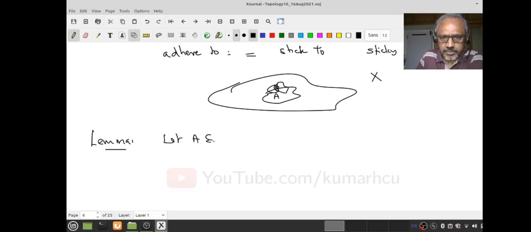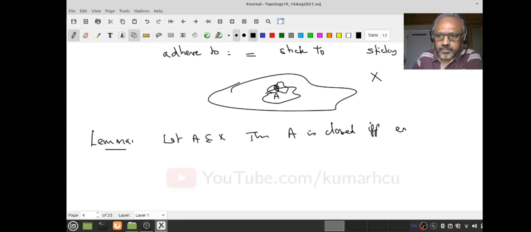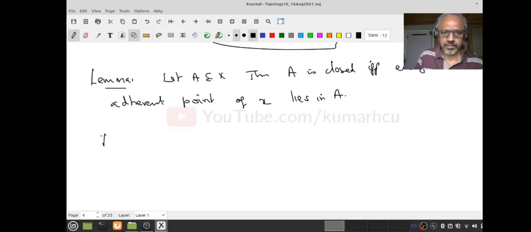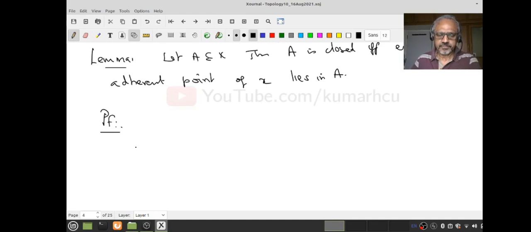Let A be a subset of X, then A is closed if and only if every adherent point lies in A. So again, try to understand what an adherent point is. x is an adherent point if, when you take any open neighborhood U of x, then U always intersects A. The proof we had already seen, but just to make sure that you understand, we will go through it.